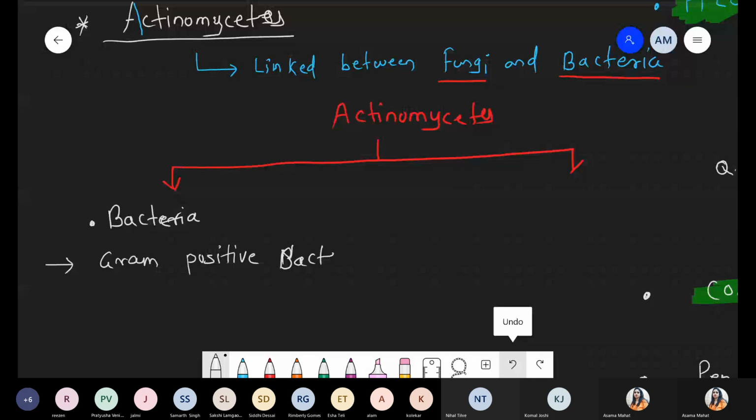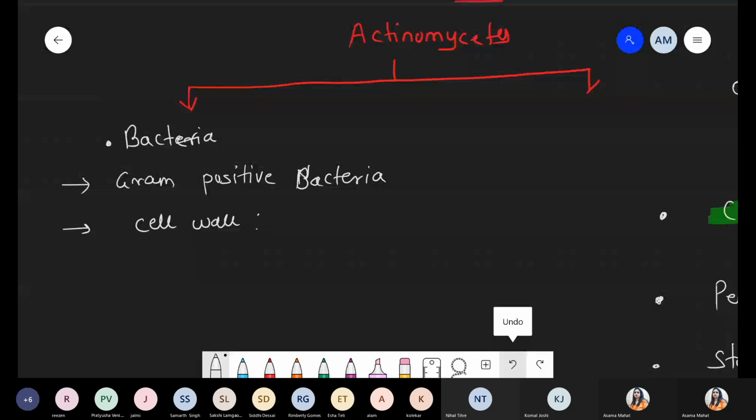Second part, cell wall. Tell me, the bacterial cell wall is made up of which material? Bacterial cell wall. Which material, Nihal? Komal? Peptidoglycan. Yes, Pratyusha.